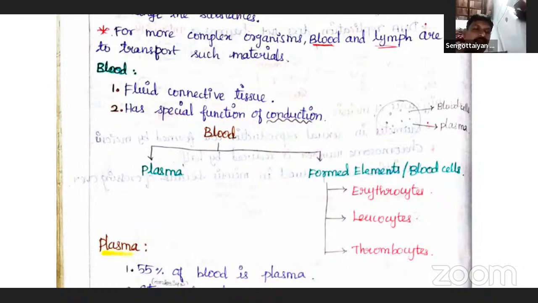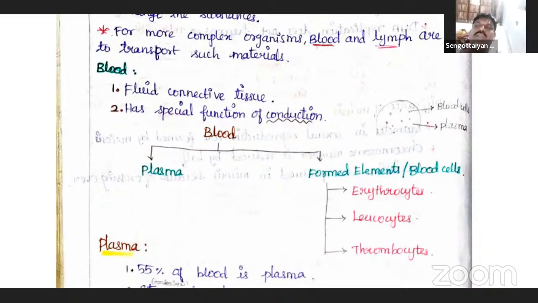It consists of two components: plasma and formed elements, I mean the blood cells. The plasma and blood cells are two important components of blood.